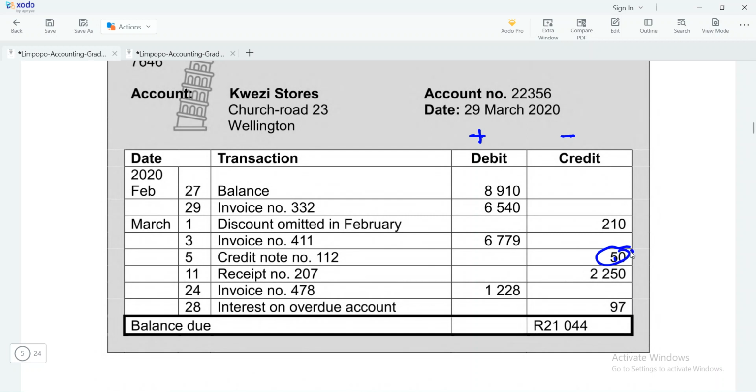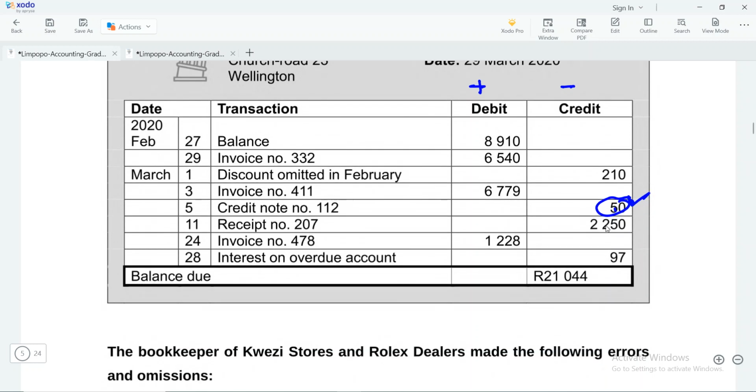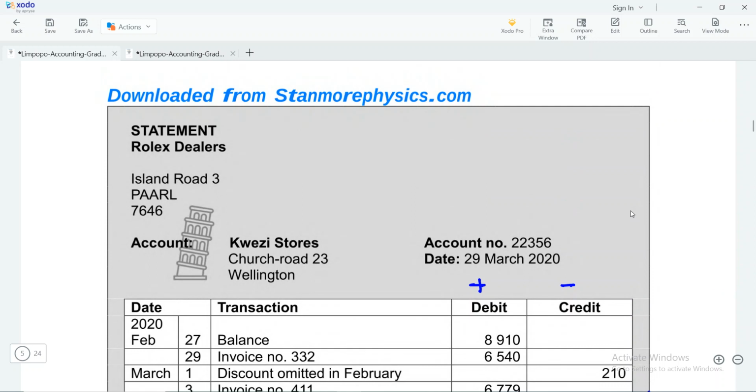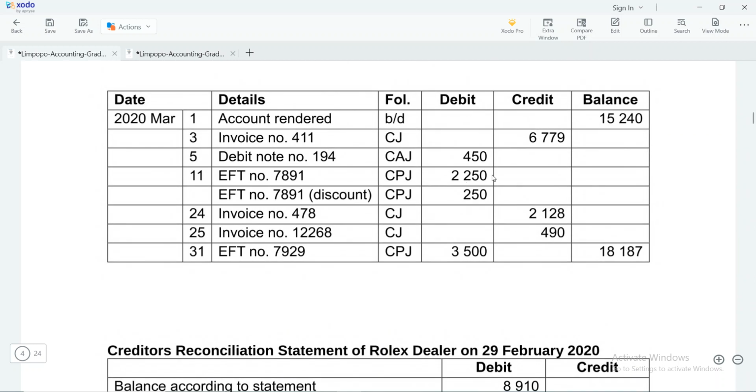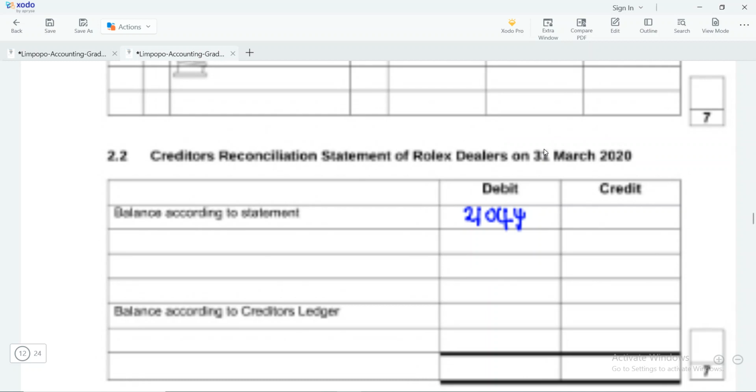So they've already mentioned it. They were supposed to record 450, but instead they had recorded 50 rand. So there is a shortage of 400, so that the two can become 450, because if you look at this, the 450 has already been undertaken. So we are 400 short, so it means that we need to reduce our balance by 400.